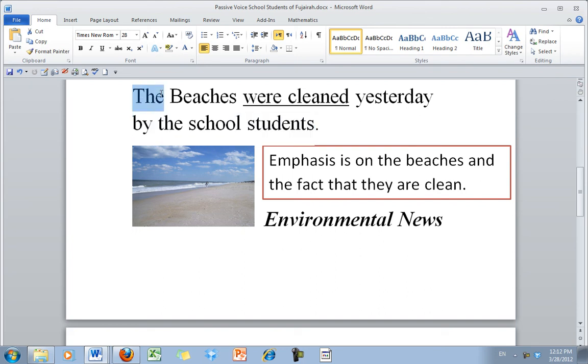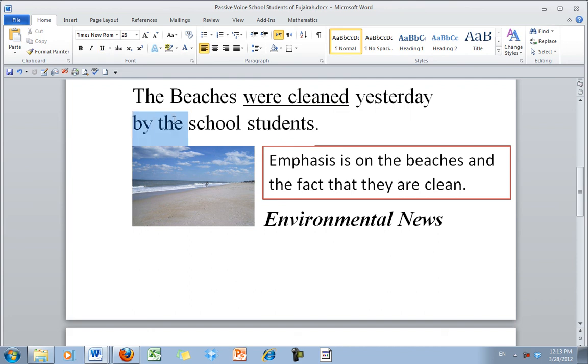And we're going to emphasize the receiver of the action, because in an environmental newspaper, the emphasis is not on who did it necessarily, but the emphasis might be the receiver of the action. The beaches were cleaned. So here we've got the object, the beaches, a to be verb, past tense, plural, irregular. The beaches were cleaned. This is the past participle of the verb clean. So the beaches were cleaned yesterday by the school students.